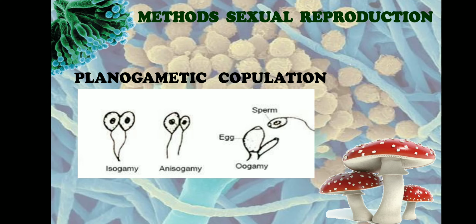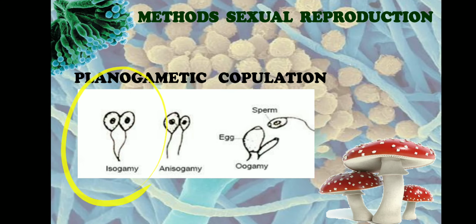Planogametic copulation involves the fusion of two naked motile gametes. Planogametes are motile gametes, so there will be fusion of two naked motile gametes. Based on the structure and size of the fusing gametes, there are three types of planogamy that we can observe. The first type is called isogamy.